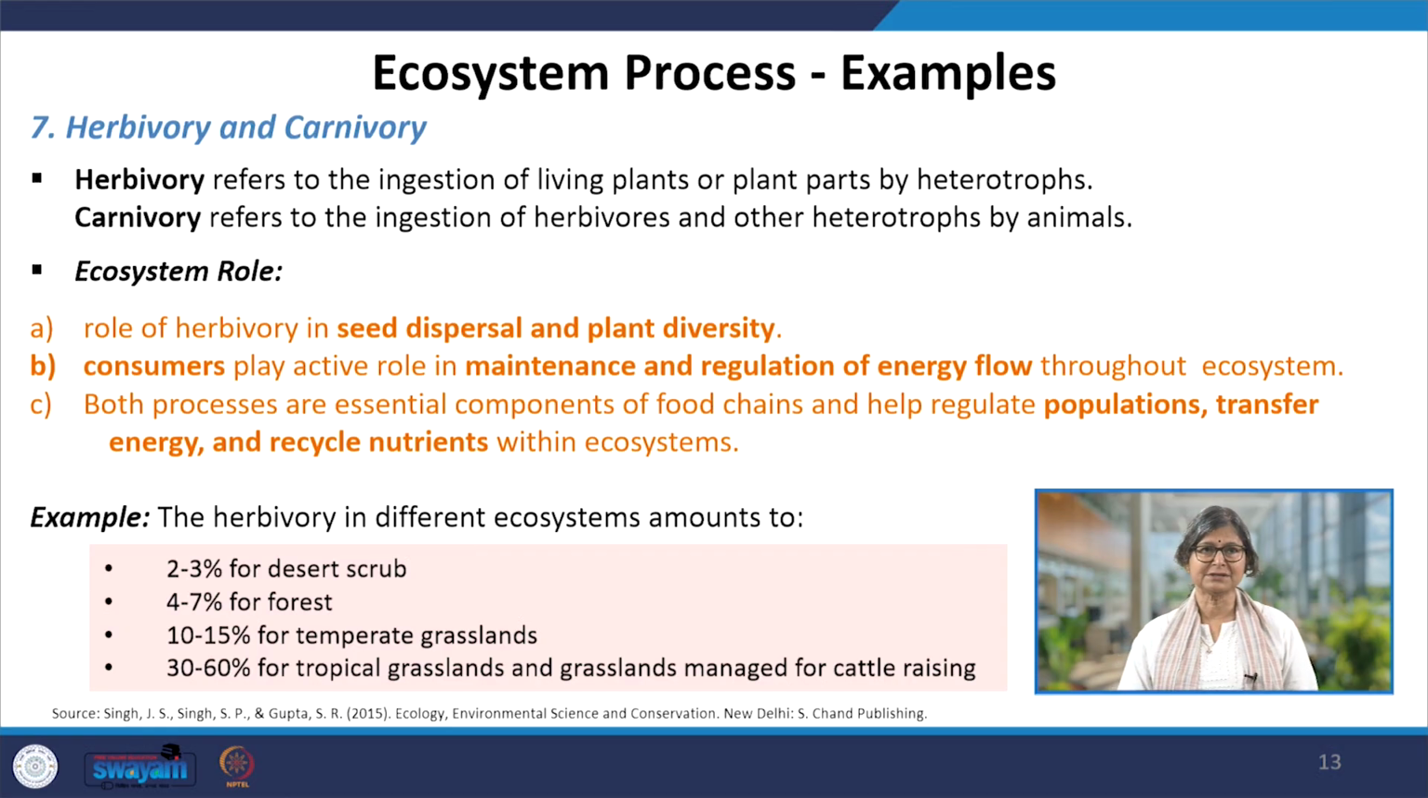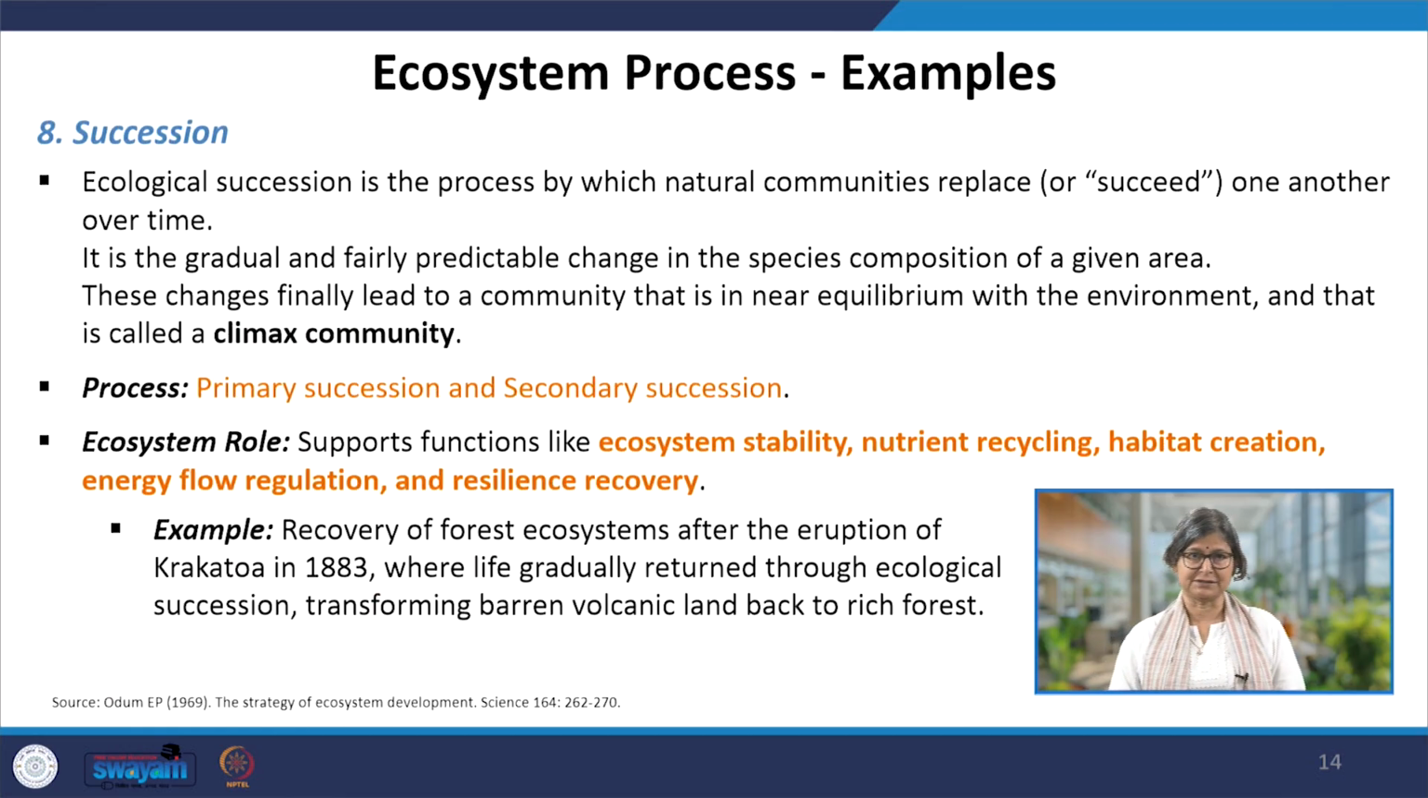One very interesting example I can share with you here: herbivory in different ecosystems doesn't have a similar share. In the desert scrub, only 2 to 3% herbivory happens. 4 to 7% happens in the forest, 10 to 15% in the temperate grassland, whereas 30 to 60% herbivory happens in the tropical grasslands and the grasslands managed for cattle raising, because it's a human managed system.